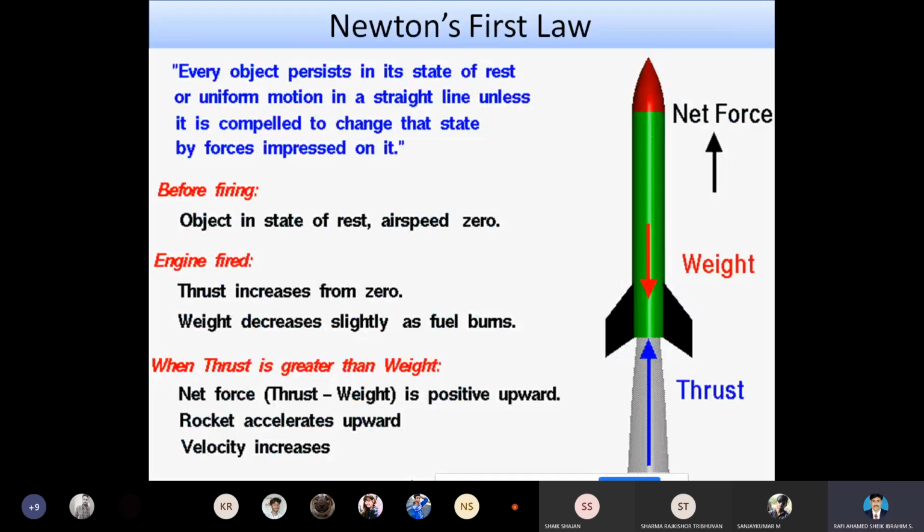According to Newton's first law, every object persists in its state of rest or equal motion in a straight line unless it is compelled to change the state by force imposed on it.